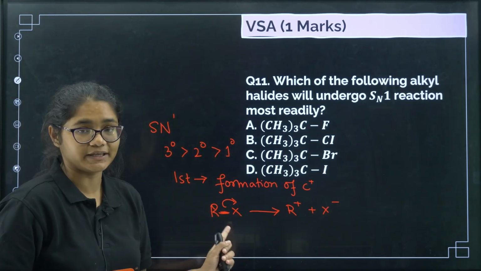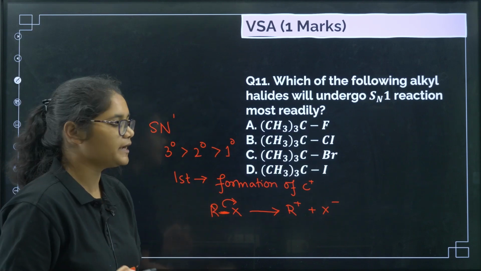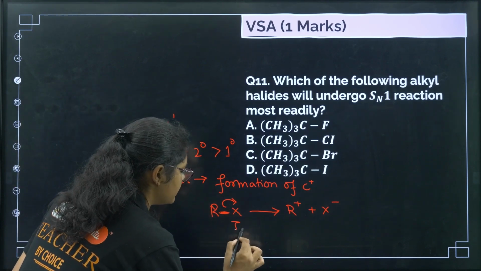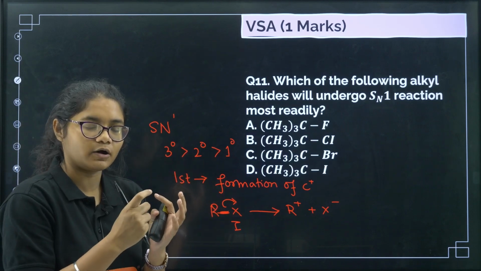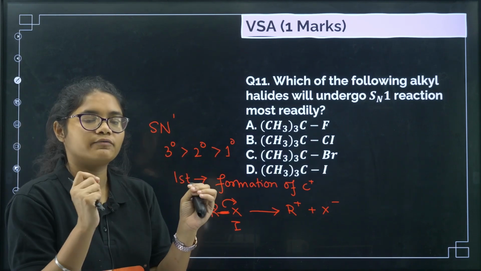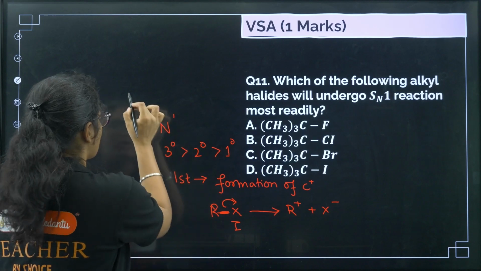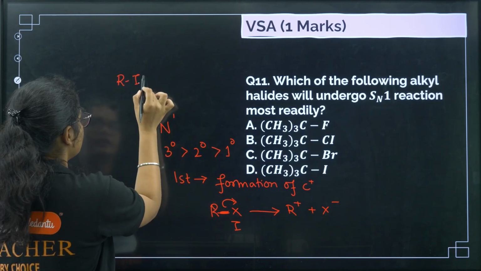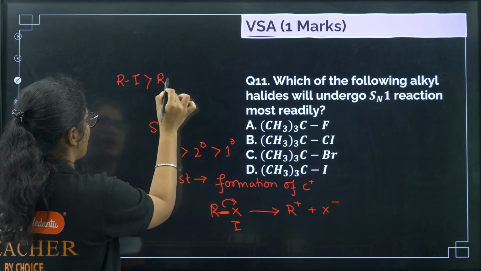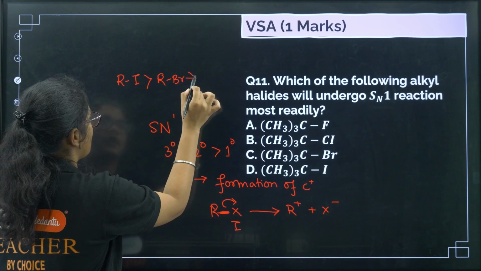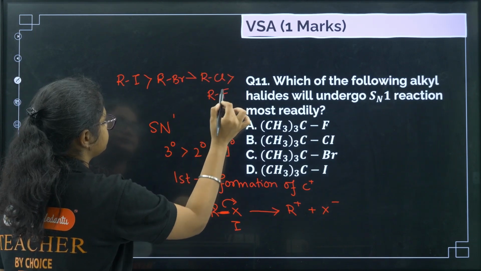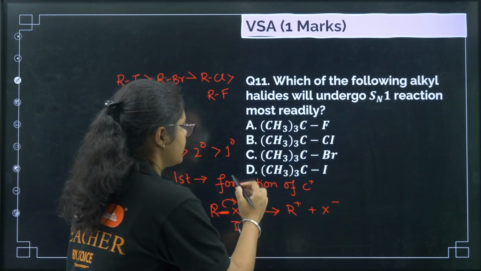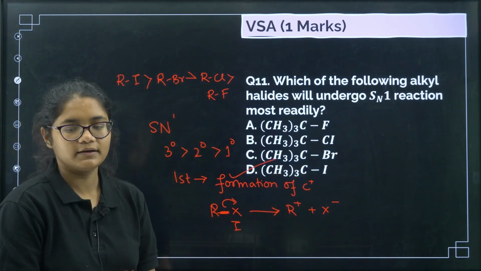If this bond is weak, then it can break easily, right? So if this X is iodine, then this bond is very weak because the size is more, carbon size is less, so there will be poor overlapping of orbitals. So what is the order of bond breaking? RI, then you have RBr, then RCl and then RF. Okay, so the correct answer here will be option number D.